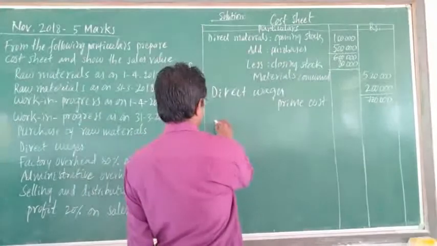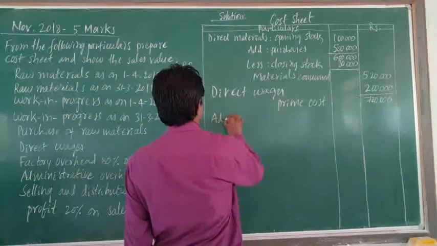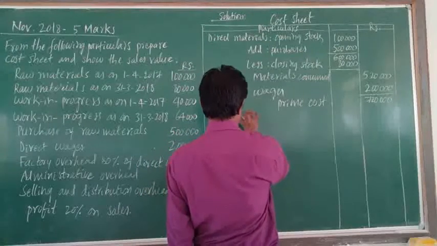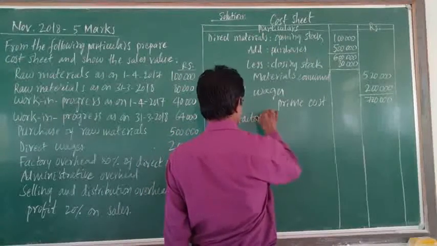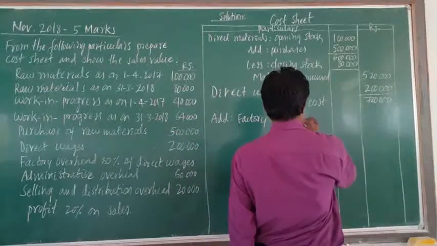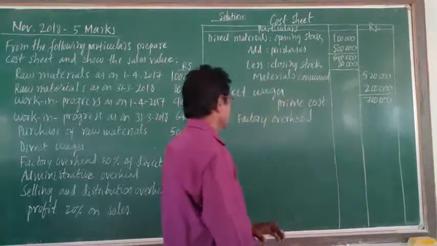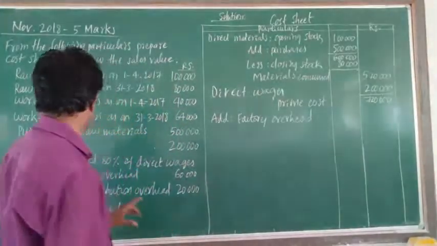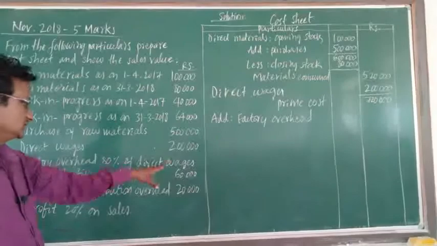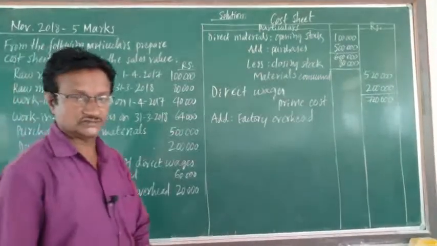Then we have to add factory overhead. Here factory overhead is 80% of direct wages.